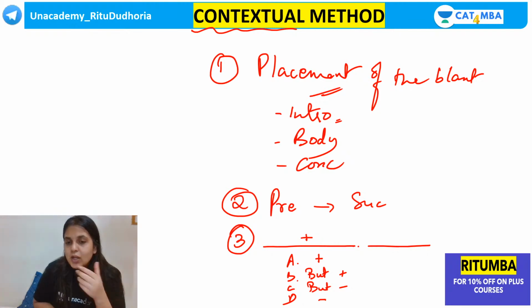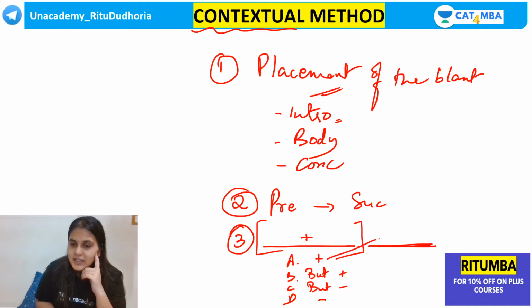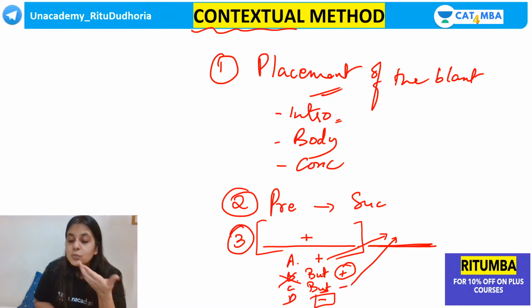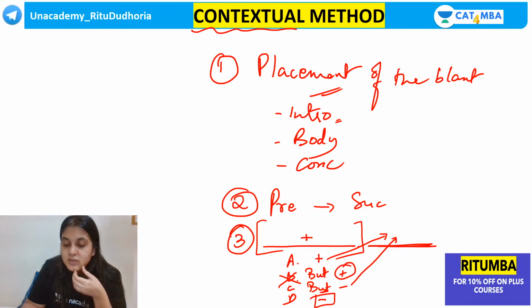You have to eliminate 2 answer options. Let's say easy elimination. The rest of the passage was positive. There is a blank now. This blank can be easily filled with a positive sentence, or you put a but and contradict it with a negative sentence. But after a positive, putting a but, a positive won't come back. A negative can't come directly without a conjunction or a contradiction word. So these language clues become very important to focus on.